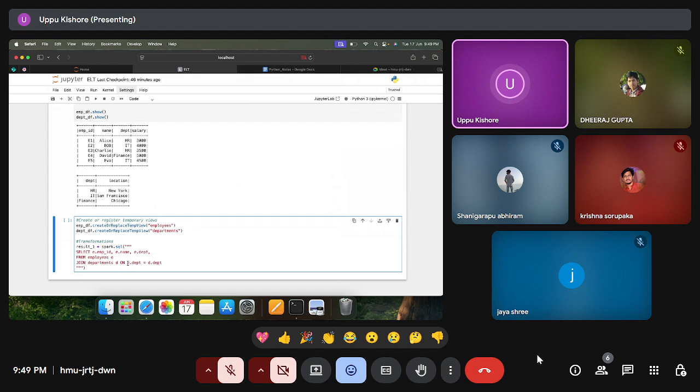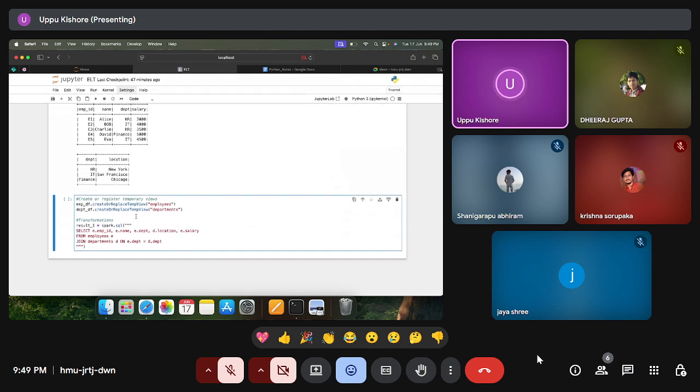Using this common column, that is the foreign key, we are performing the join operation. From employees E we are selecting employee ID, name, department, these three, and from the departments table we have the department location, so D.location, and I also want salary. At last I want to display salary.